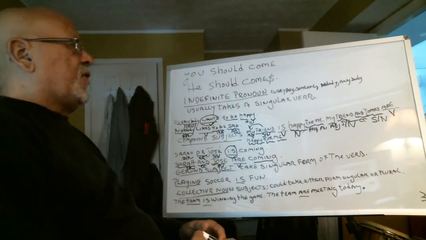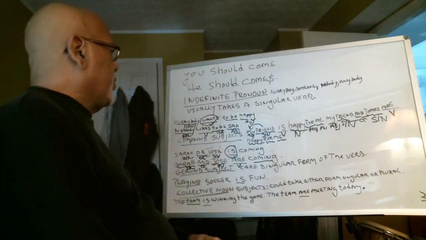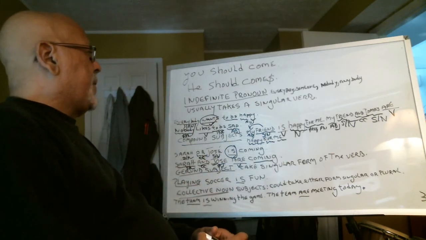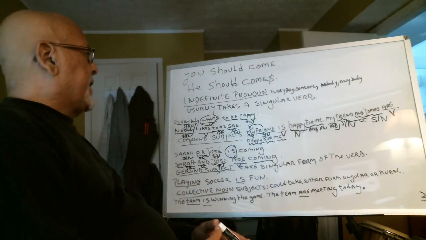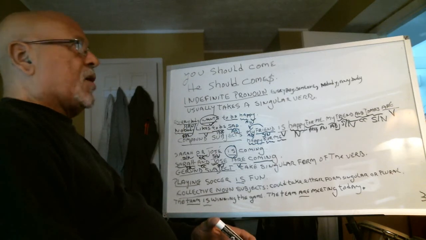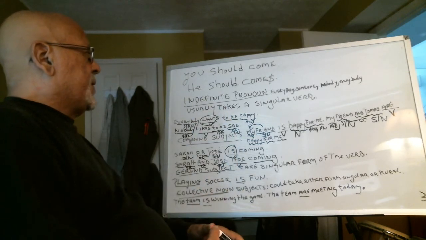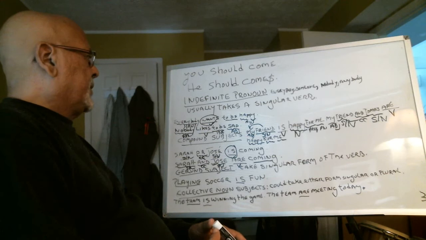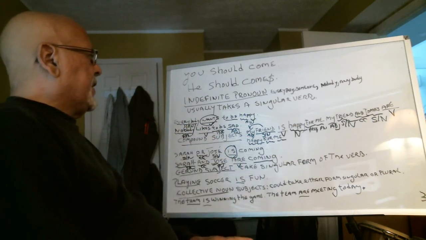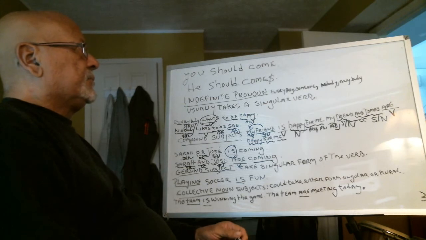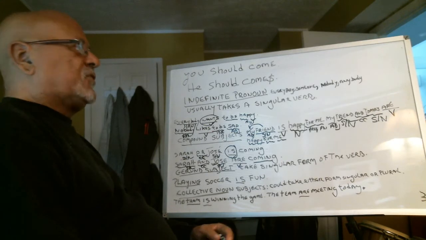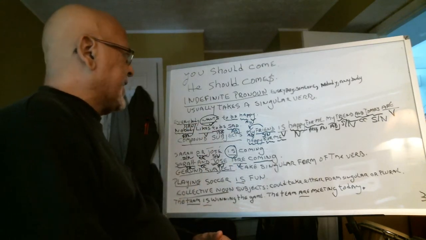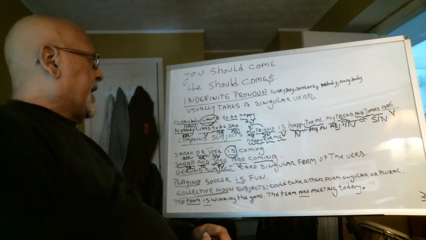Indefinite pronouns: everyone, everybody, someone, nobody, anybody usually take a singular verb. Some examples. Everybody wants to be happy. Everybody is a subject pronoun. It takes a singular form, so the verb is wants with an S. Nobody likes to be sad. Nobody, subject pronoun, takes singular form, likes with an S at the end. Likes to be sad.